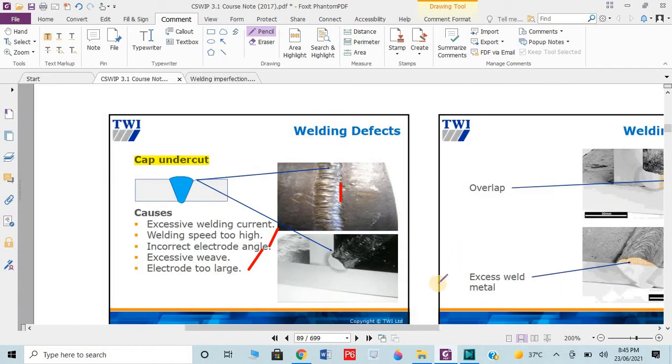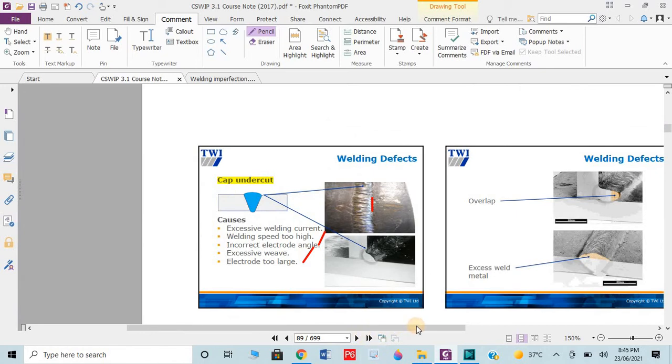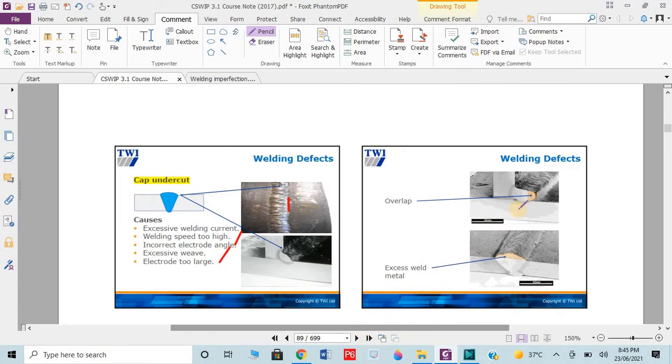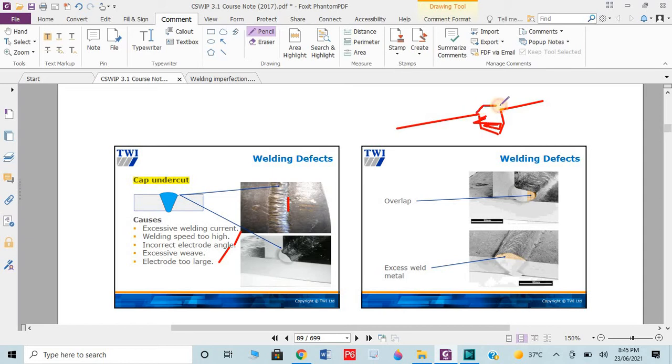Okay. Then we have overlapping. As I already said, this is the welding up to here, this is the cap. If from one side it overlaps more as compared to the other side, it's known as overlapping.